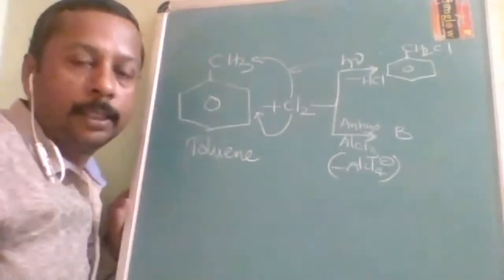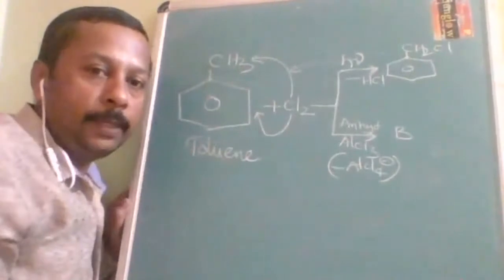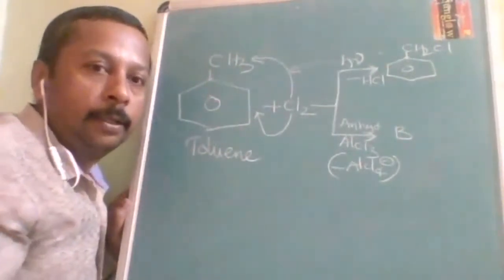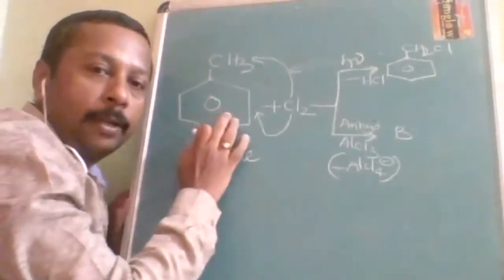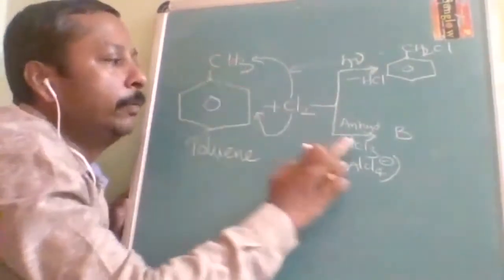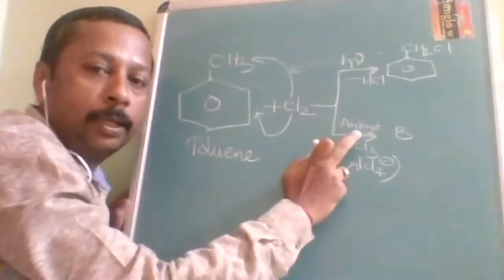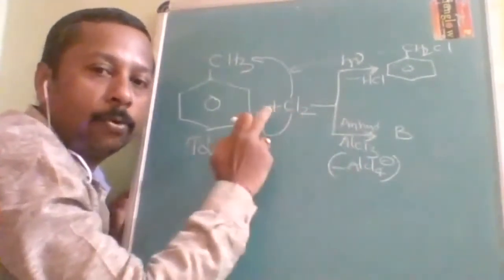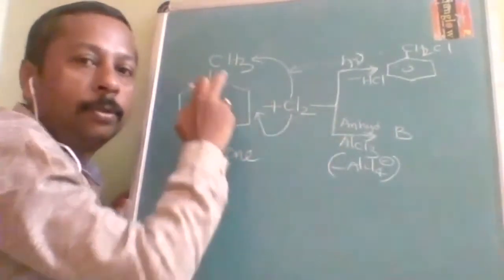But where it will go is decided by this. What is the term called? Directive influence. In a Telugu picture there is a dialogue: it tells where to go, and it tells what should go. Anhydrous AlCl3 identifies what goes, Cl positive will go, and where it should go is decided by this.